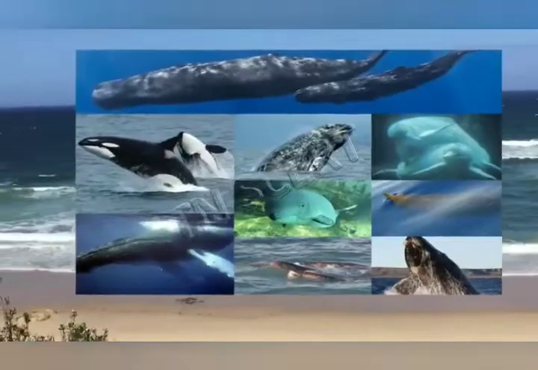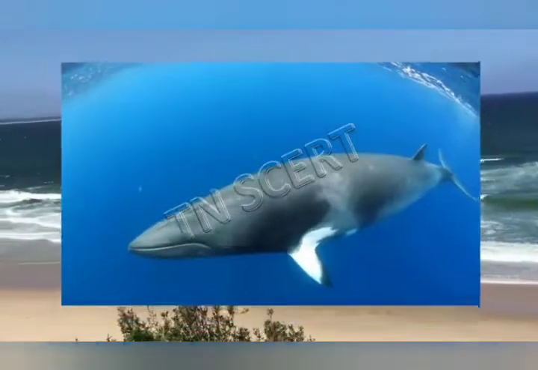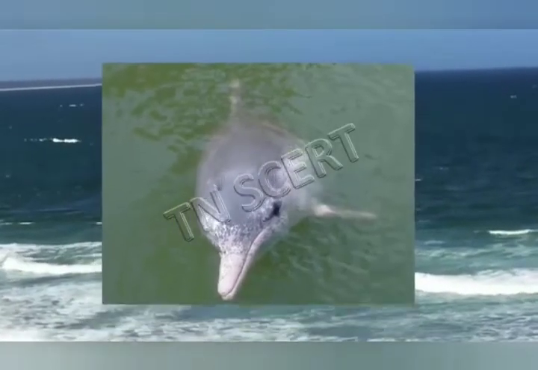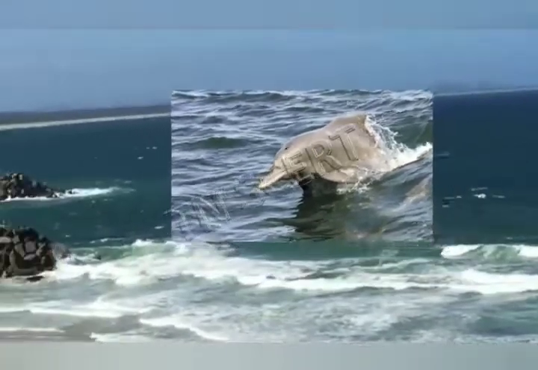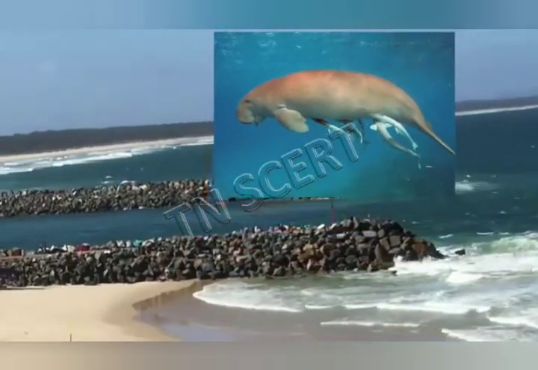30 species of cetaceans have been recorded in the Great Barrier Reef, including the dwarf minke whale, Indo-Pacific humpback dolphin, and the humpback dolphin. Large populations of dugongs live there.